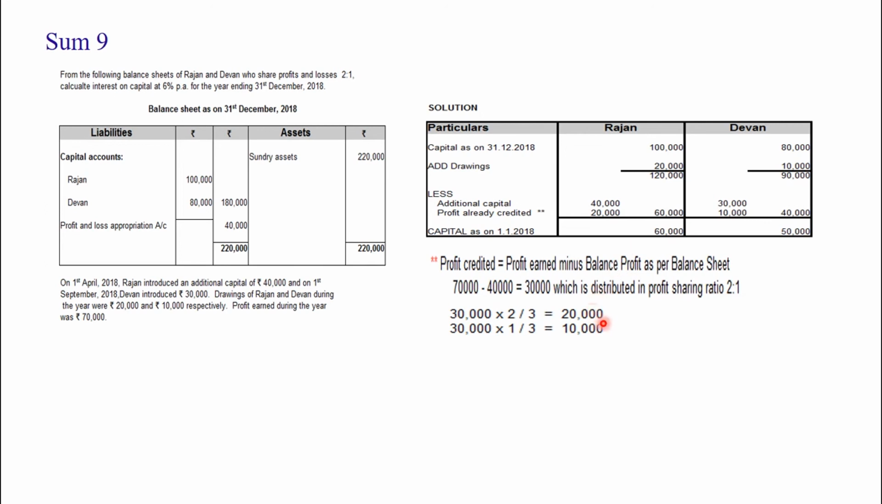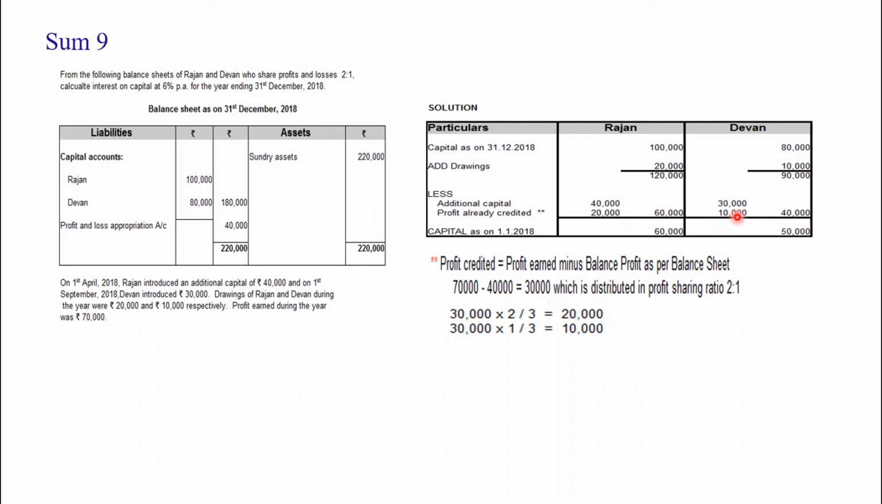Again I am repeating. Profit credited equals profit earned minus balance profit as per balance sheet. Here profit earned is 70,000, and from the balance sheet it is 40,000. So 70,000 minus 40,000 is 30,000. This 30,000 is distributed among partners in the 2 is to 1 ratio, so profit for Rajan is 20,000 and for Devan 10,000.